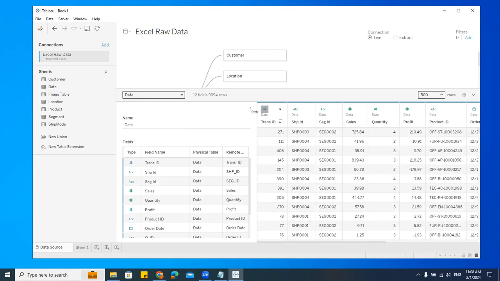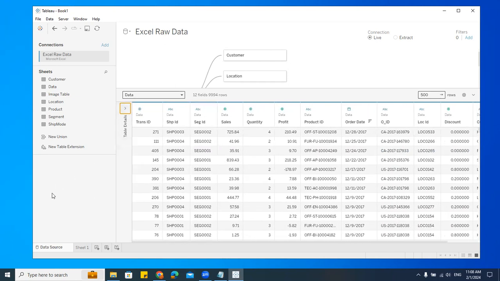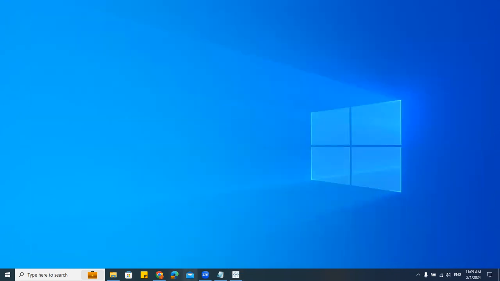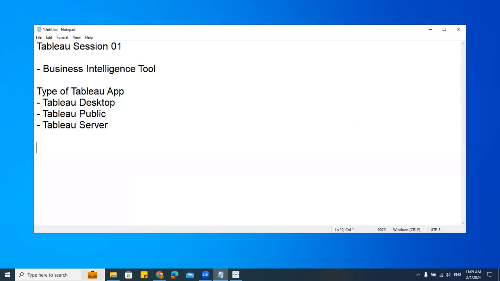Now I'll just minimize all this. There are so many other things here. I'll tell you what it is. When you go to this new union, that means whenever I'm taking the data from outside, we can go here and union that. Okay, so don't worry about these things. Anyways, when you keep importing the data, it will automatically take care of these connections when you drag and drop. Right. Now, we understood about the data source. Okay, so here I'll just mention, say, Tableau desktop. So we learned about the data source.